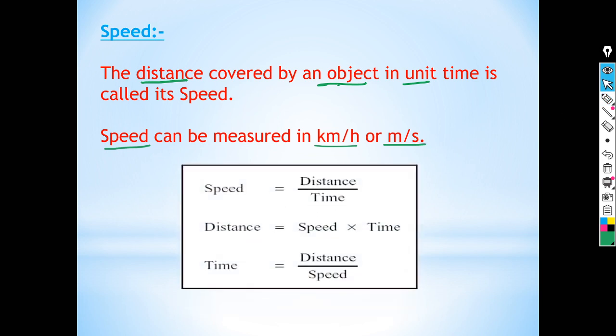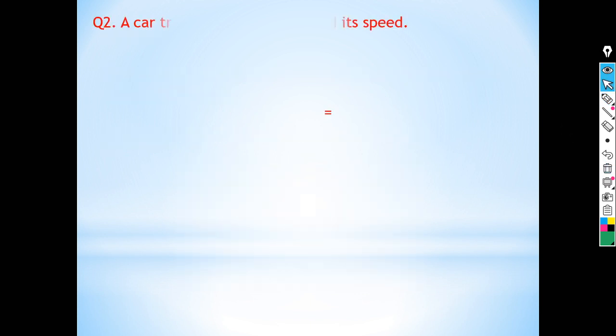So the formula for finding the speed is equal to distance upon time. In this respect, distance can be found out. Distance is equal to speed multiplied by time, and time is equal to distance upon speed or distance divided by speed. Now, using these formulas, we will solve some problems.